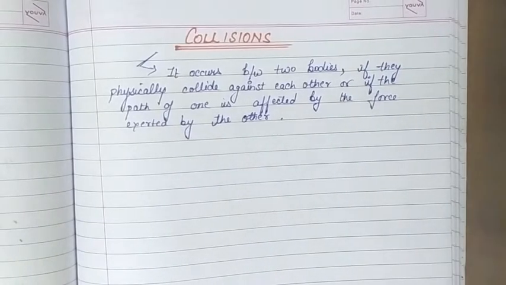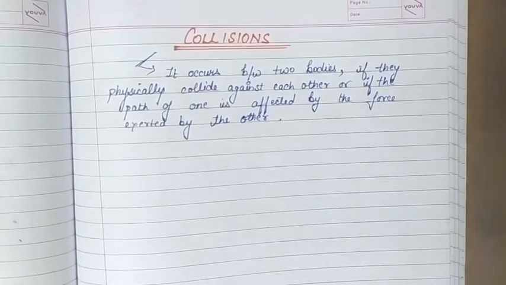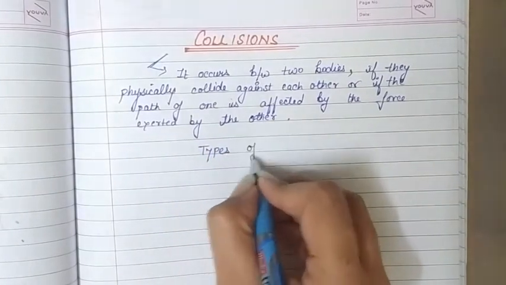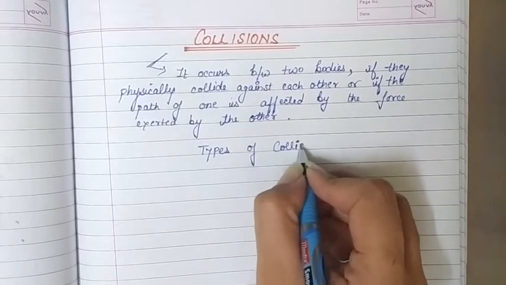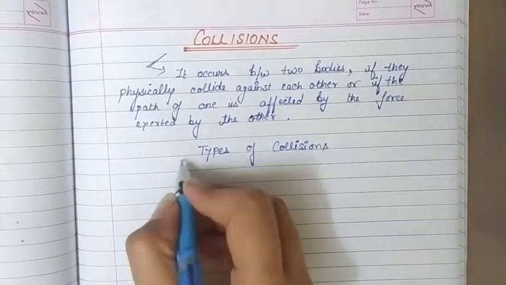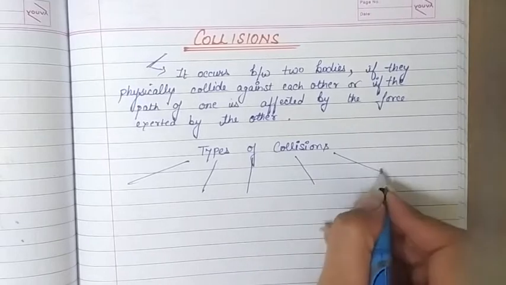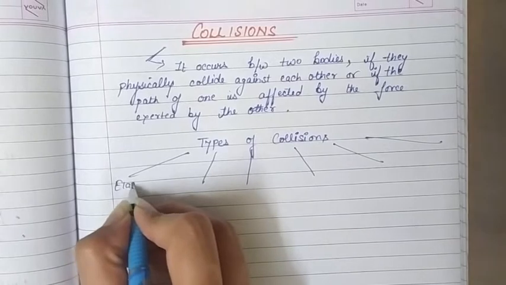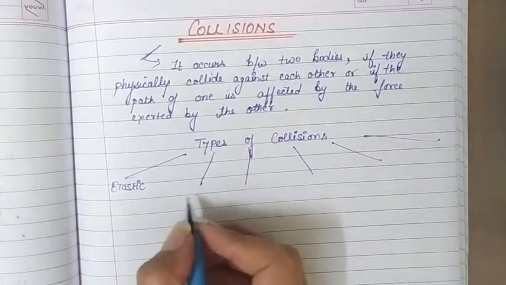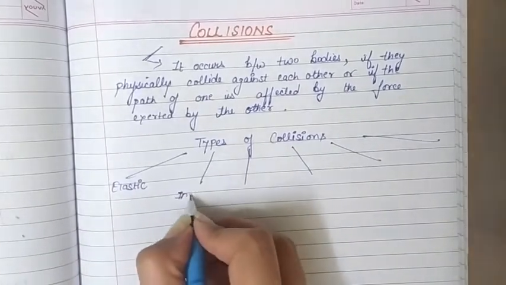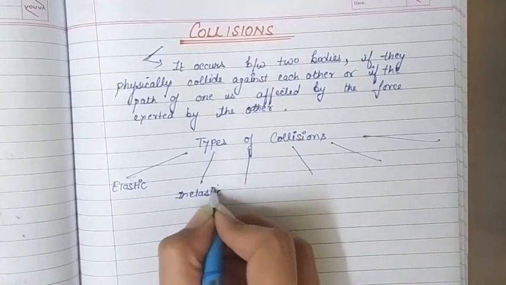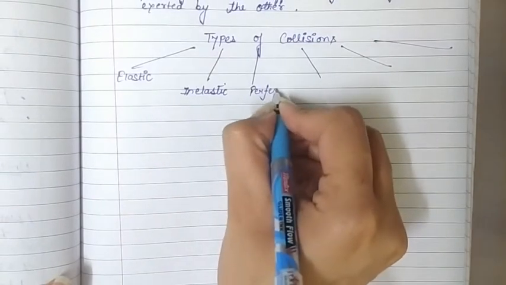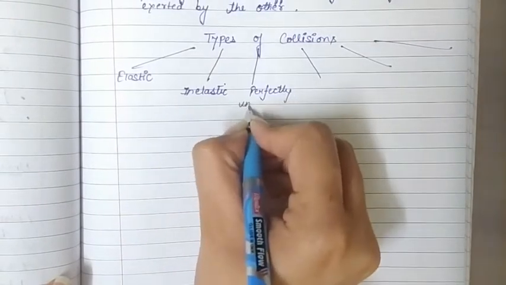Now there are many types of collision, so let's see what these are. We mainly have 6 types of collision. First is elastic collision. Second is inelastic or non-elastic collision. Third is perfectly inelastic collision.